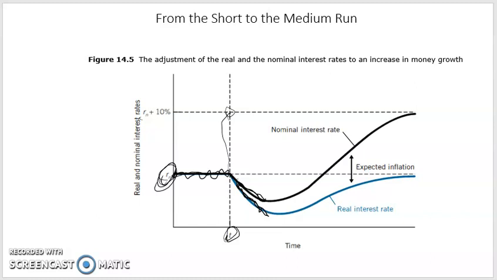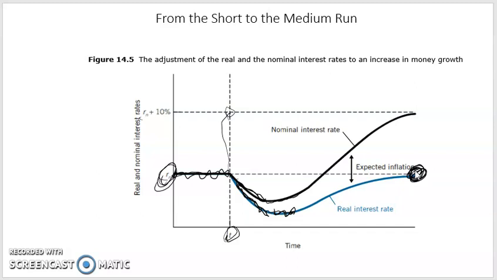Eventually the nominal interest rate and the real interest rate start increasing at some point, as you can see, but the increase of the nominal interest rate is higher than that of real interest rate. So in the medium run, the real interest rate returns to its initial value, represented here.